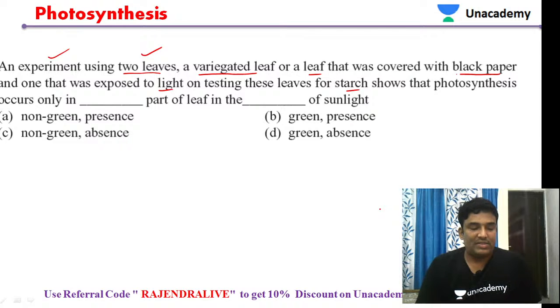Any answer for this question, students? There is an experiment being conducted. In that experiment, they have taken a variegated leaf, and they have covered some part of the leaf with black paper. Finally, after testing with starch, what would be the answer the question is asking about? Can you try to answer this question? Anybody, students? Shruti, can I give you the answer?